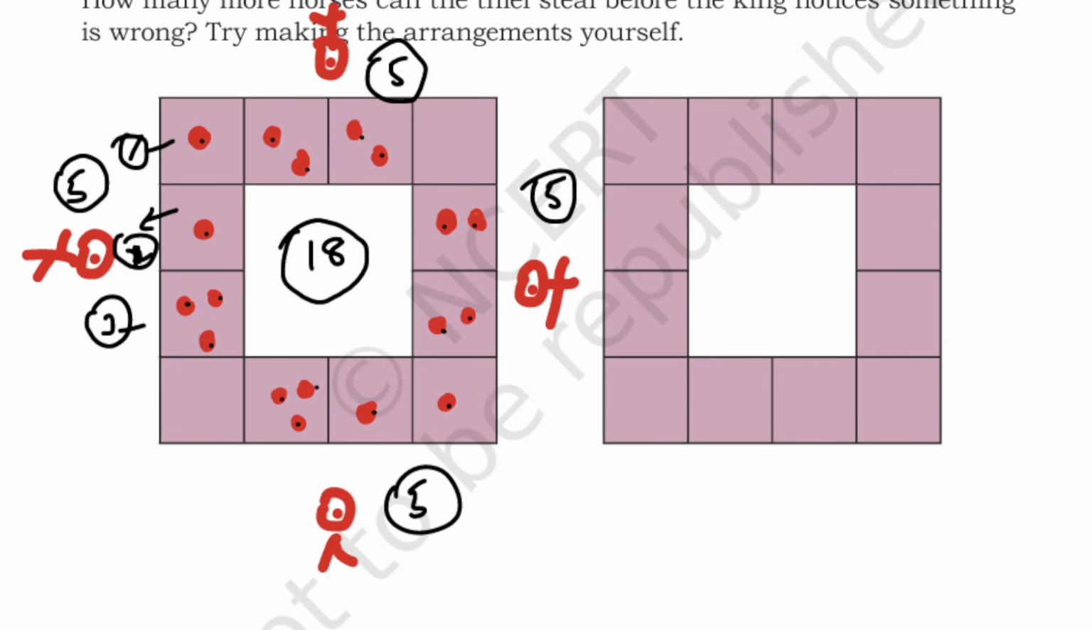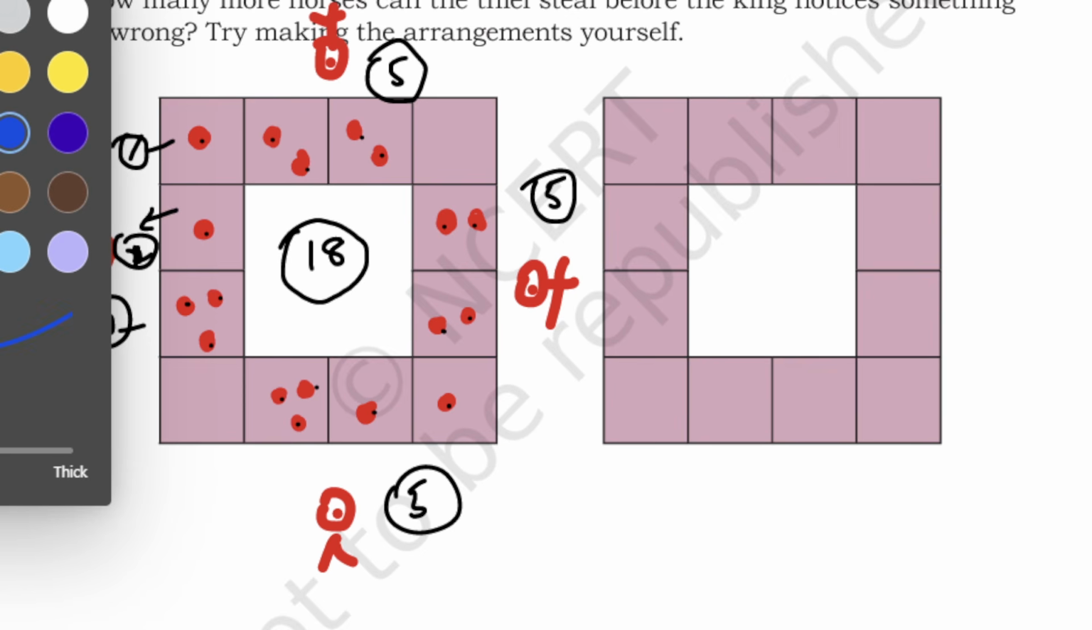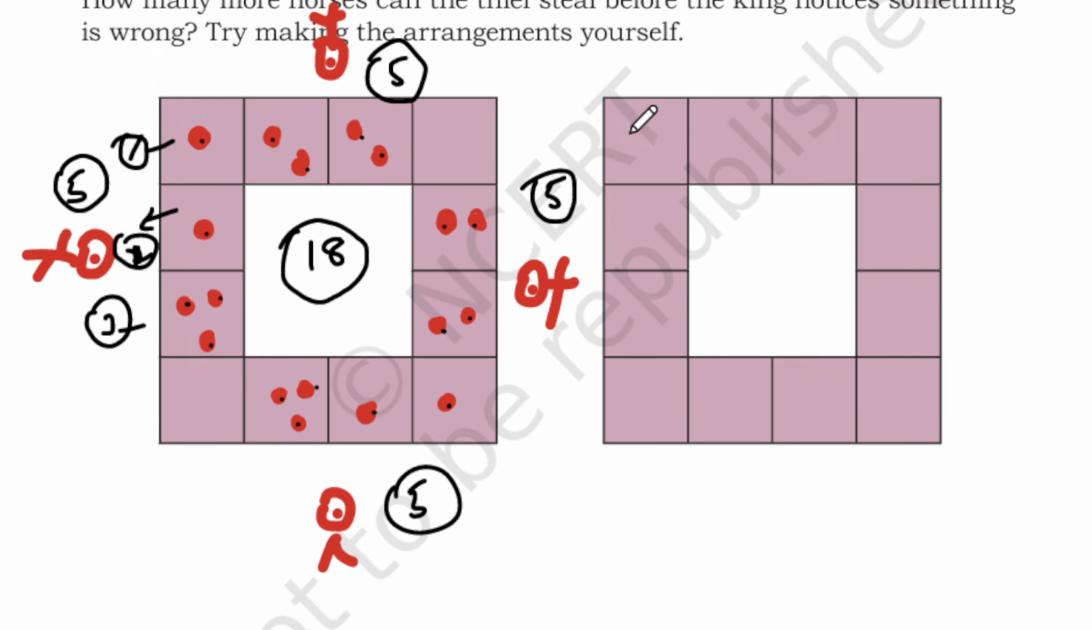So now let me do another one. I'll do it in blue color, students. These are horses, and I'm going to keep one here, and here, and here 2 horses, and I'm going to keep here, not here, I'll keep it here 2 horses, and here the corners.